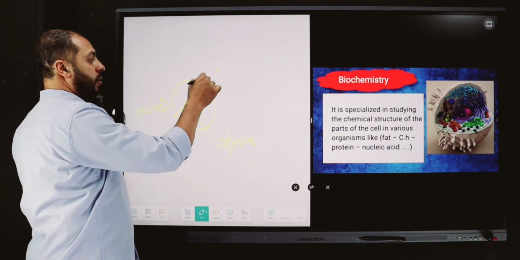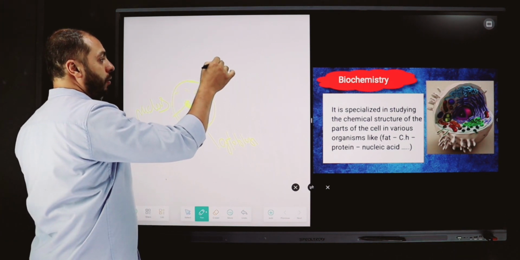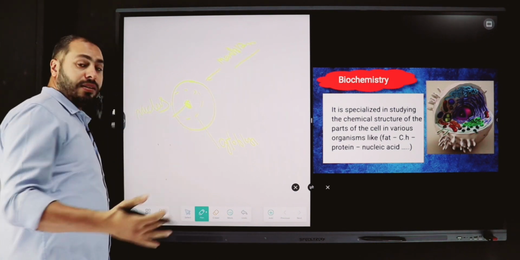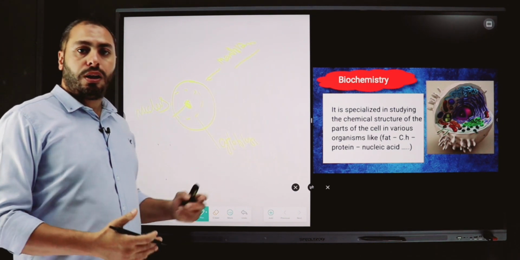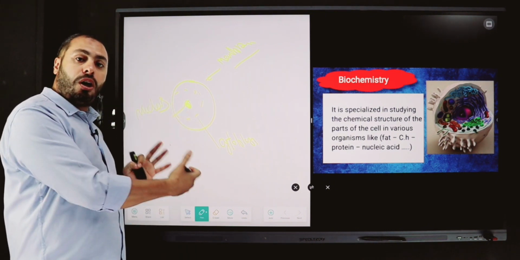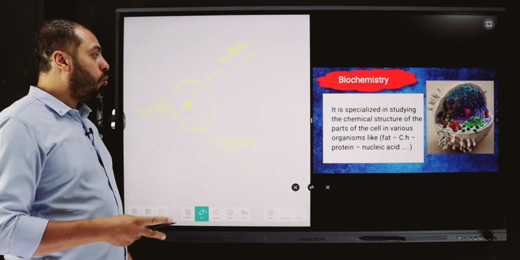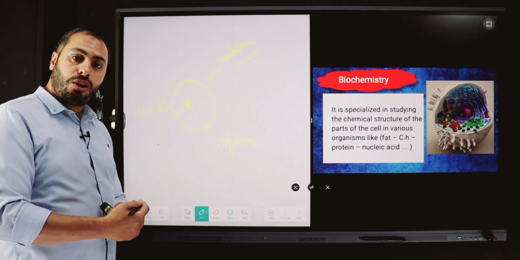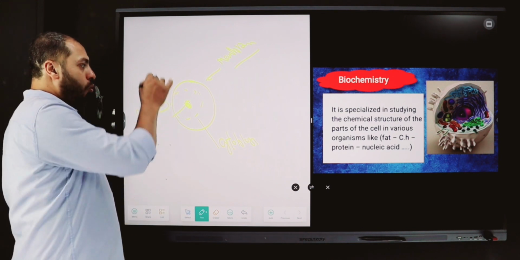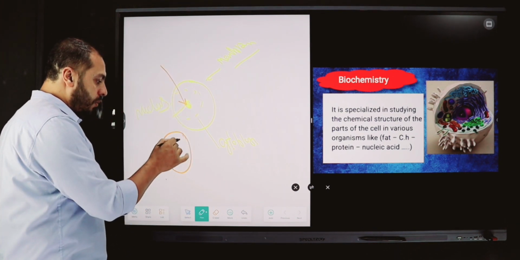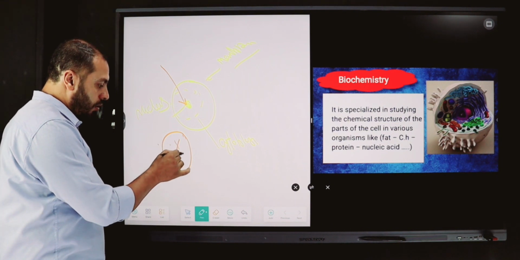Okay, and this is called plasma membrane. This is the branch of biology. It tells us or gives us information about the structure of the cell, for example. But what will happen if we use chemistry in this branch of biology? For example, we will enter inside the nucleus. We can find inside the nucleus something called chromosomes.